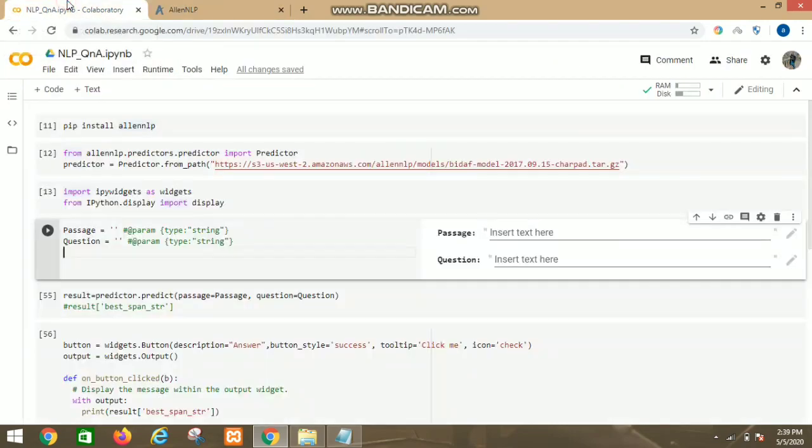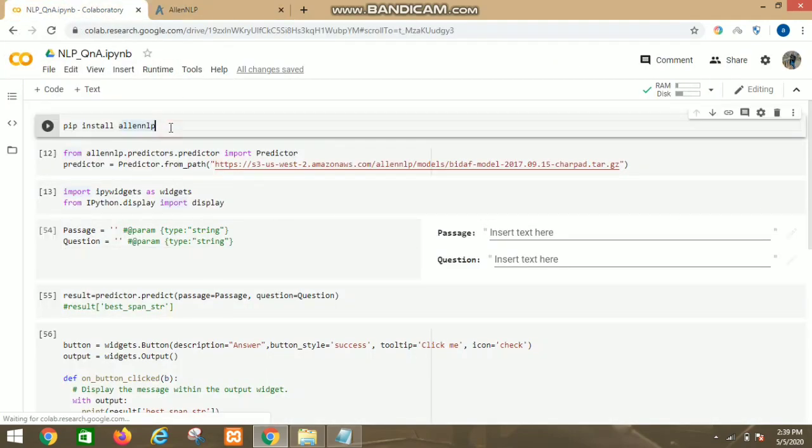Let's look at our project. First of all, we have installed AllenNLP with the pip command, and after that we have installed the predictors from the predictor library, and we have provided the path where the predictor is stored. The predictor is actually stored in Amazon AWS, so we have provided the link and stored it in the predictor. And also we have imported the widgets, which are basically used in Colab to get the UI, to get the answer properly.